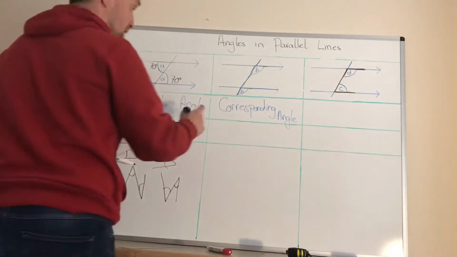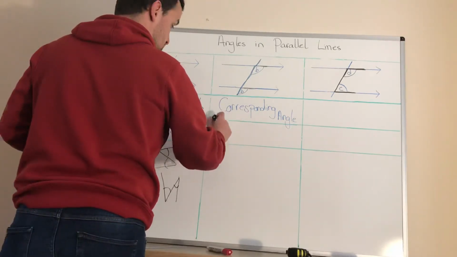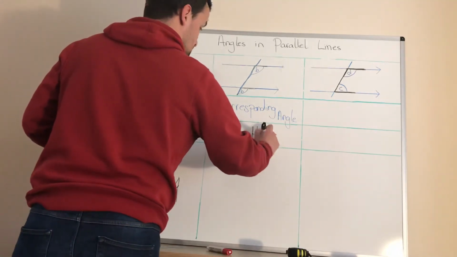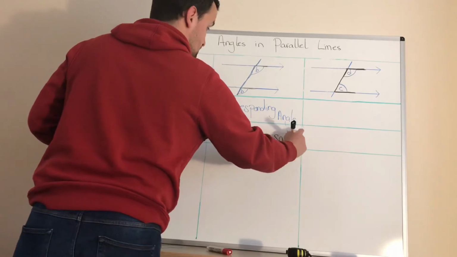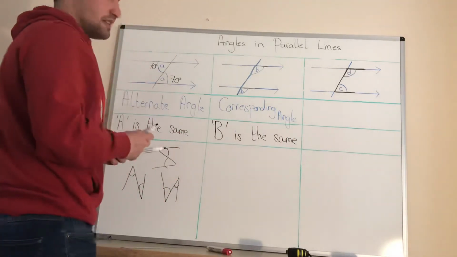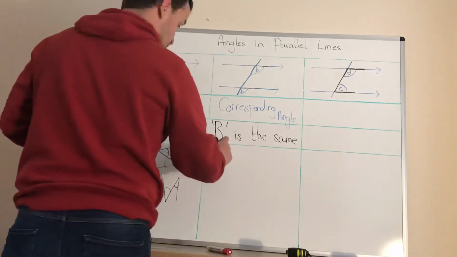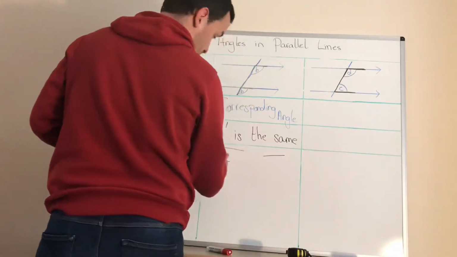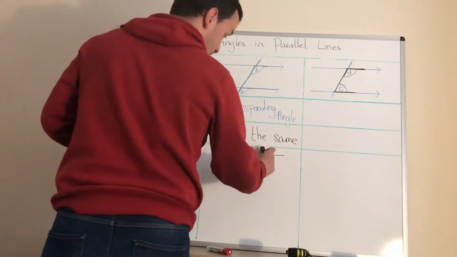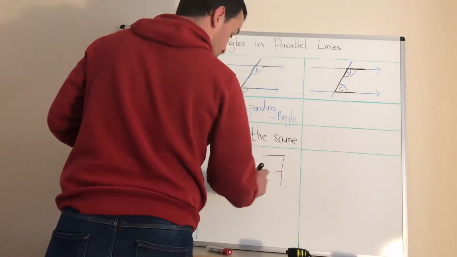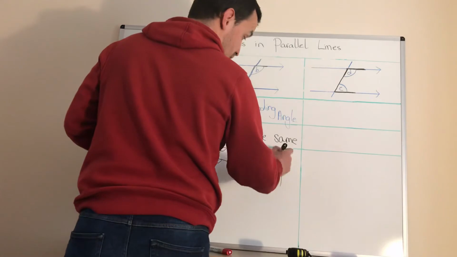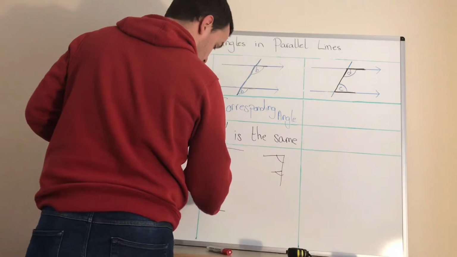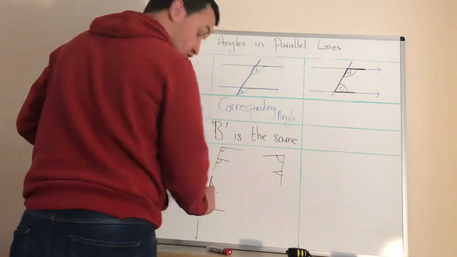Thing to remember, your B is the same. Okay, so B is exactly the same. Now I've given it to you as an F angle like that. You could have those two are the same. You could have an F angle going the other way, so almost looks like a 7, where that angle and that angle are the same. You could have it upside down, like that. So those two would be the same.